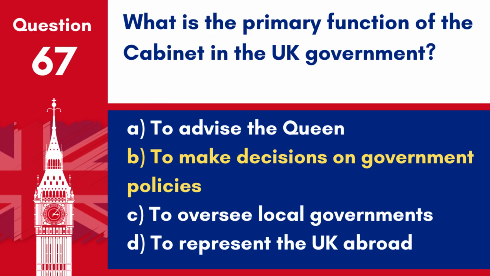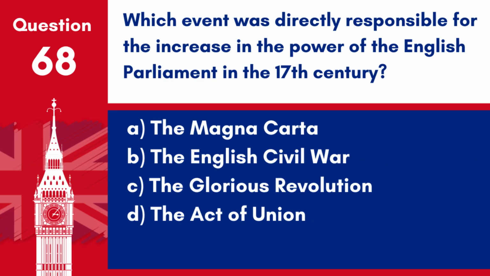Answer: B. To make decisions on government policies. The Cabinet is composed of the top government ministers, chosen by the Prime Minister to make decisions on major government policies. Question 68. Which event was directly responsible for the increase in the power of the English Parliament in the 17th century? A. The Magna Carta. B. The English Civil War. C. The Glorious Revolution. D. The Act of Union.